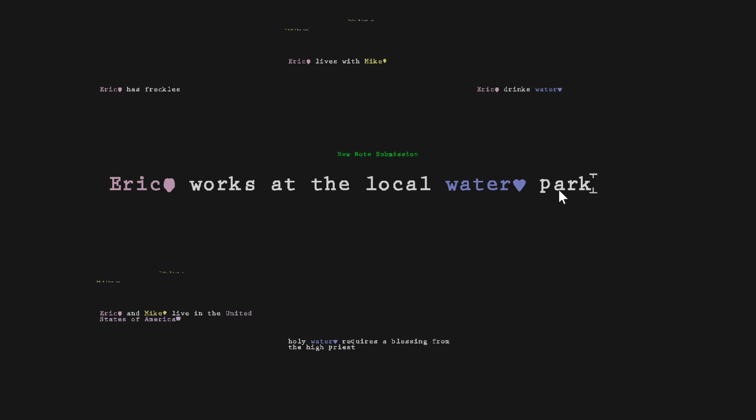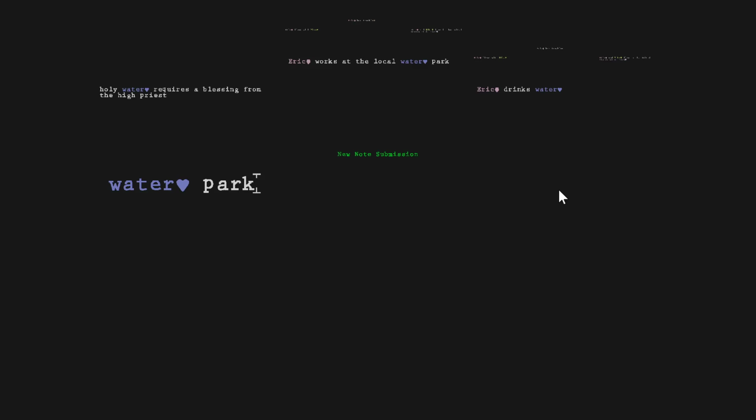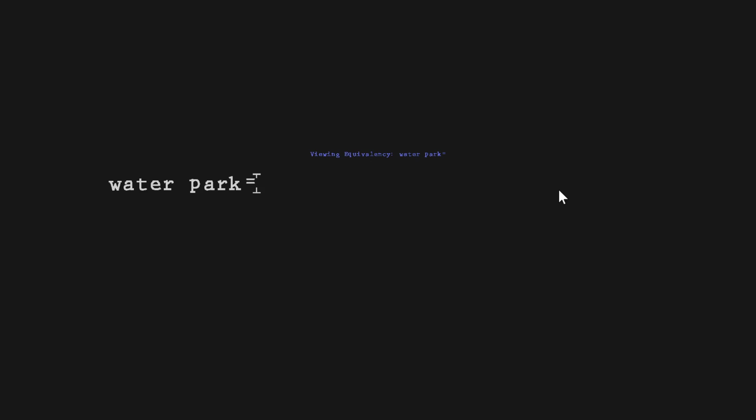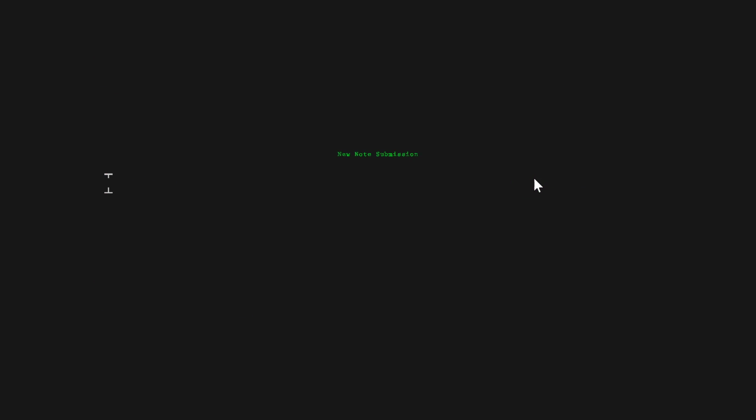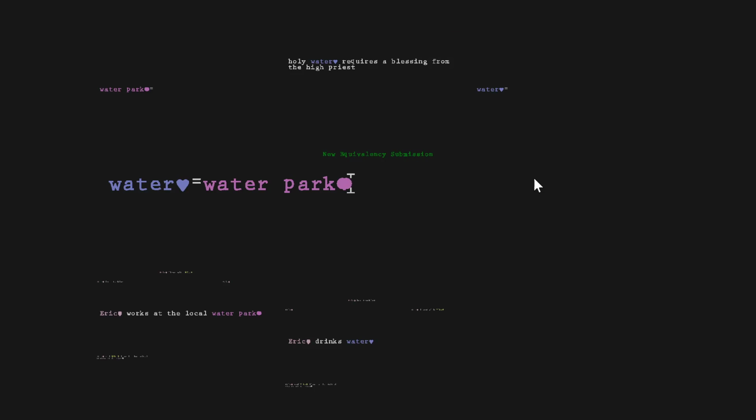Obviously, one thing I could do is this. I could submit it, and I could say water park and then equal sign. Water, that was Control Z to enable that again. So I hit water park equal sign, and there you go. Now it's special. And notice, they're actually not equivalent right now. If I wanted to make them equivalent, that wouldn't really make sense, but I could do this, and then they're the same.